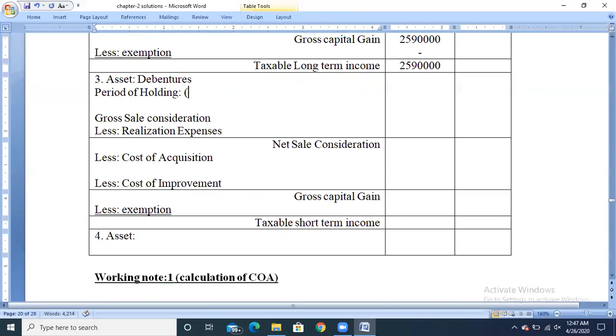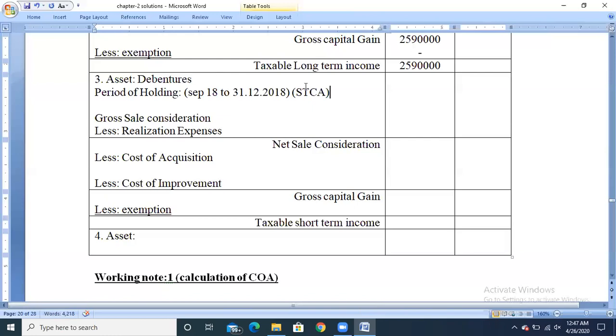The period of holding, the purchase date is September 2018 and end on sale, that is 31st December 2018. So debentures, it falls under the financial asset, and if you check, the asset has been used for less than 1 year, so it will be called as short-term capital asset.